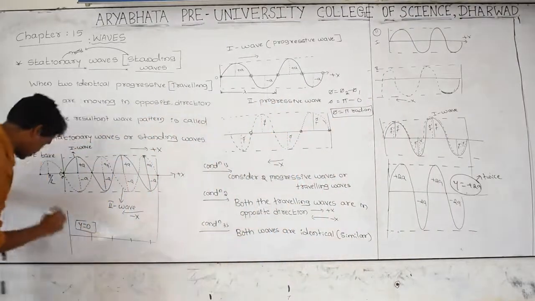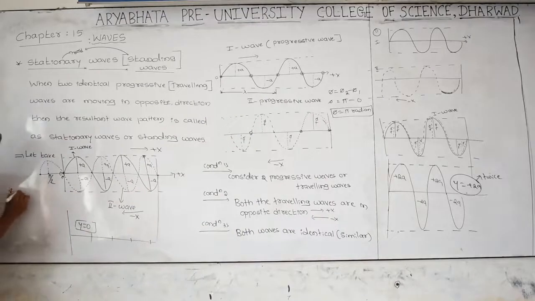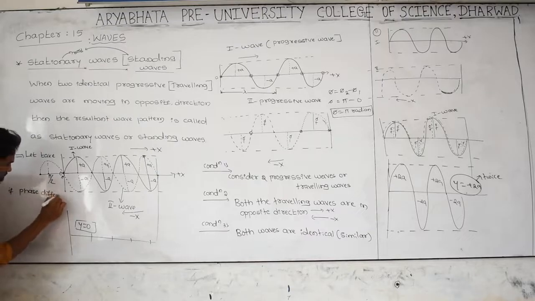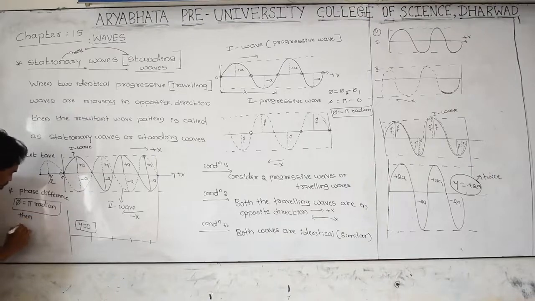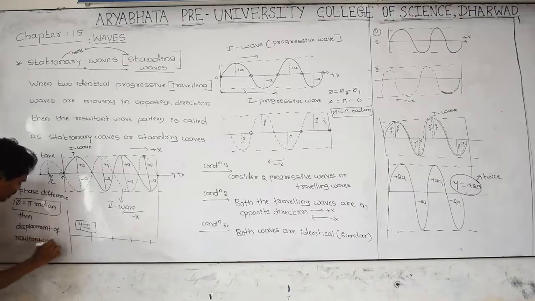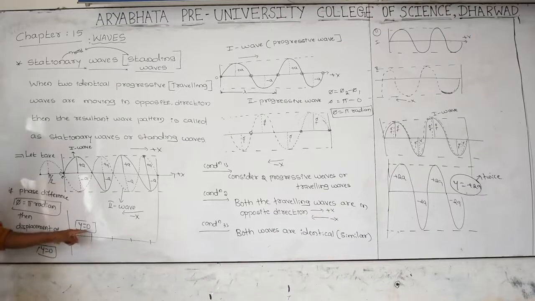If the phase difference is pi radian, means 180 degrees, then the displacement of the wave becomes 0. The displacement of the resultant wave is 0. The resultant wave, that is y, is equal to 0. See here, the resultant displacement of the resultant wave is 0.